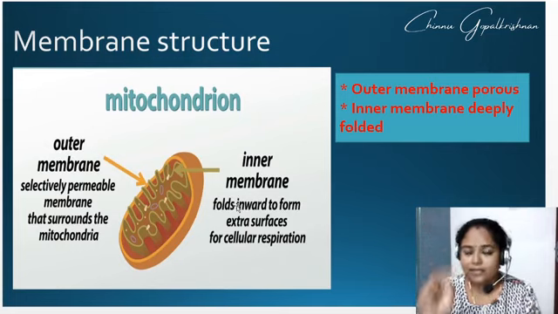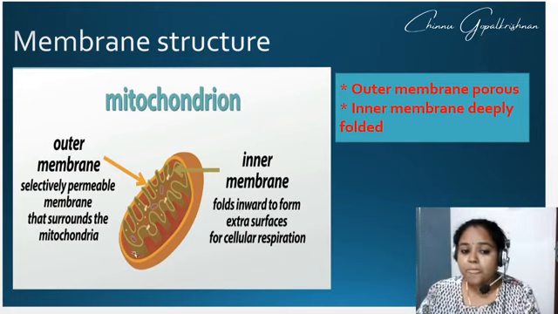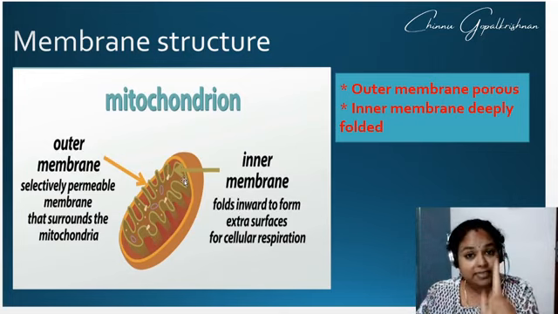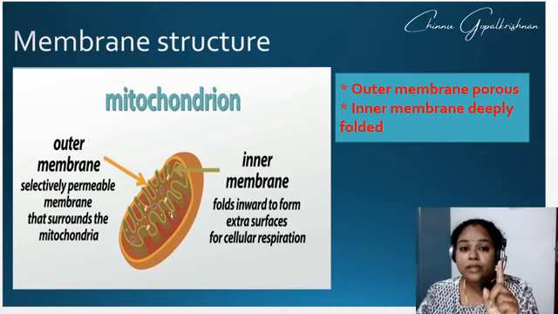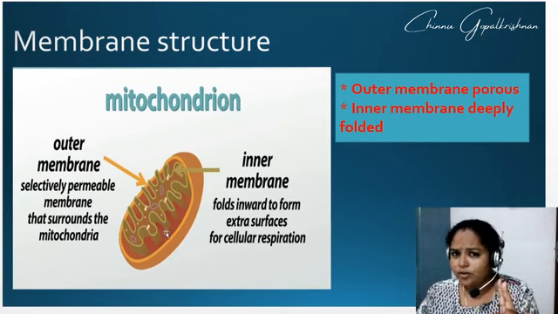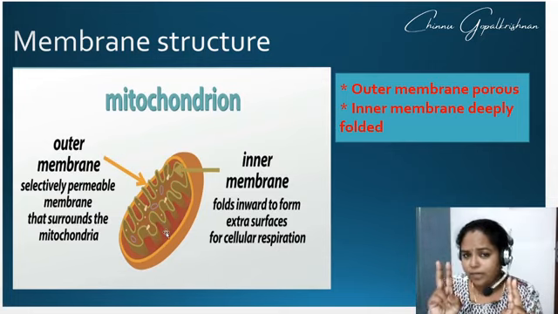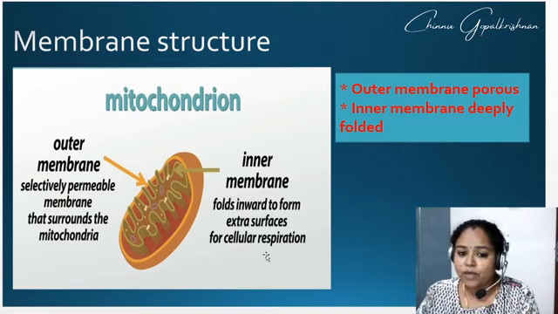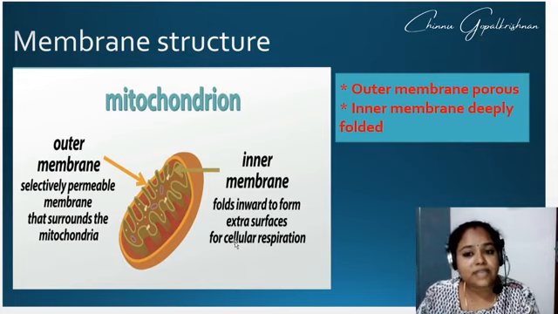Like that itself. Same logic over here. The inner membrane is highly folded. Why? To increase the surface area so that cellular respiration can take place. What can take place? Cellular respiration can take place. What entered inside the mitochondria? I told you two things entered. What are they? Oxygen entered as well as glucose entered. So it will be helping in the process of cellular respiration.